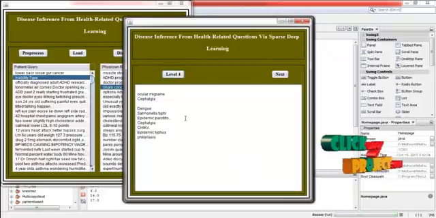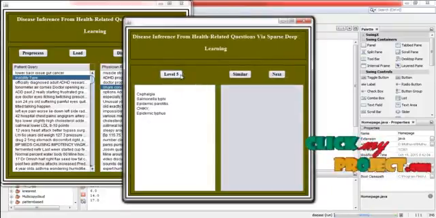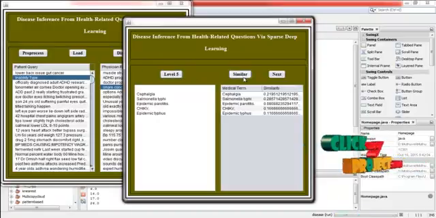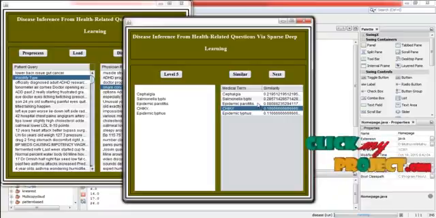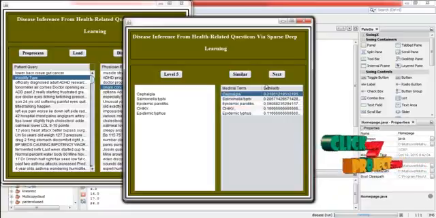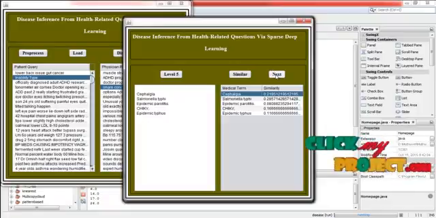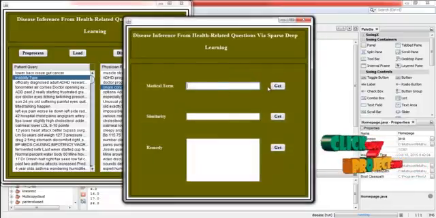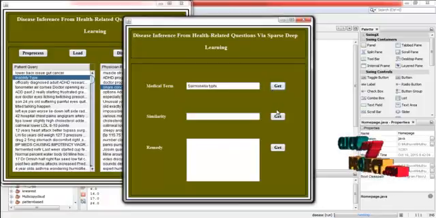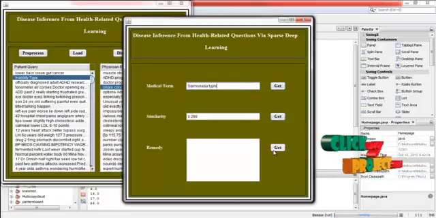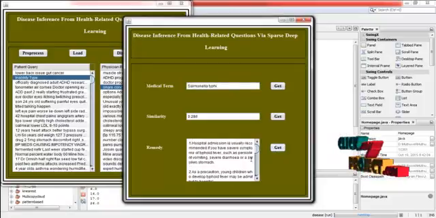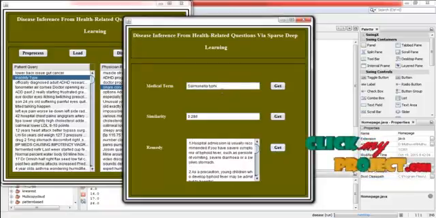Then click next. Then press level 4. Here the diseases are reduced. Then click next. Level 5. And then click similar. These are the maximum symptoms matched with the user query. For these diseases the similarity is calculated. And then click next. The high similarity value is displayed here, and then the disease for that high similarity value is also displayed. And then press get. The remedy is displayed for this particular disease.